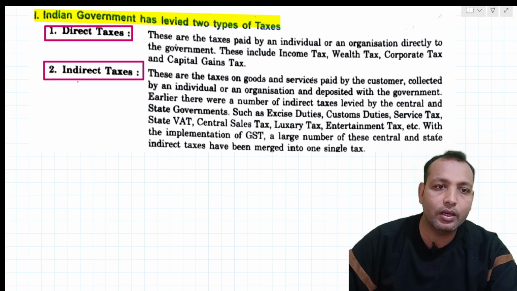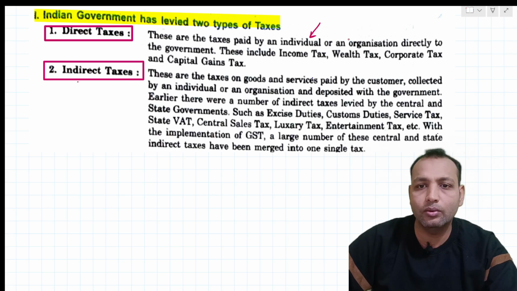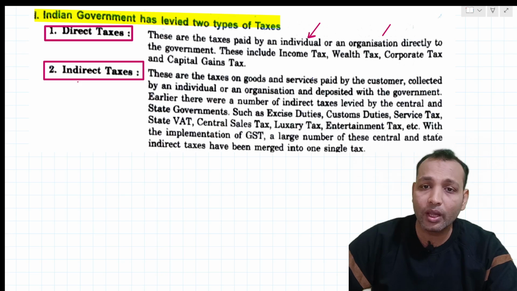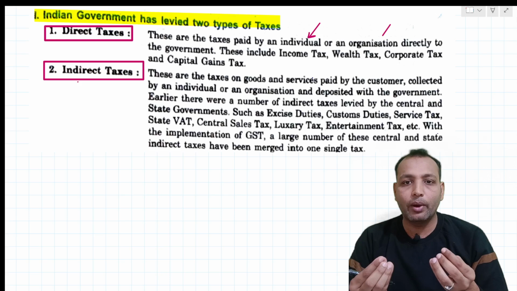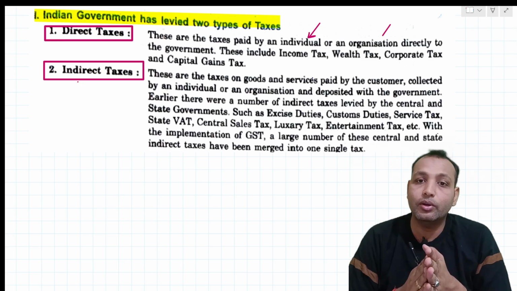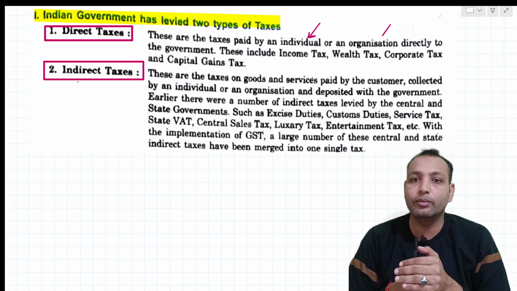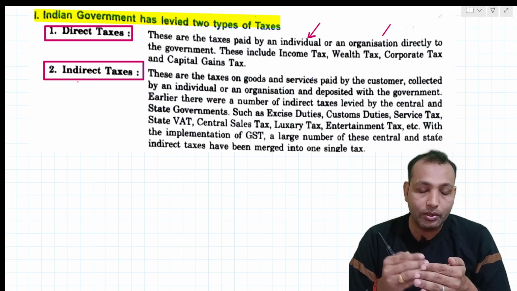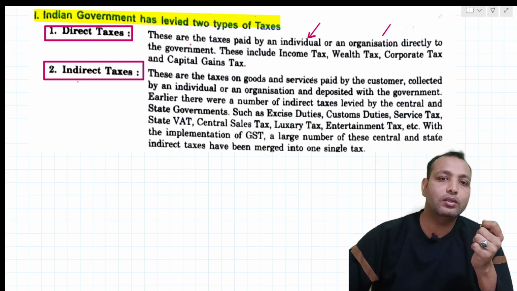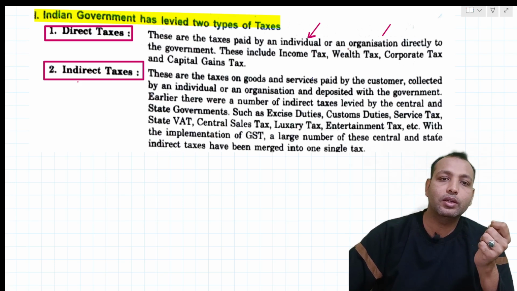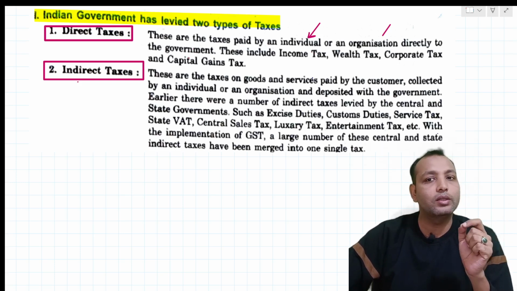These are the taxes paid by an individual or an organization directly to the government. If I'm earning something annually, I have to pay the tax. Direct tax means what, that is ITR, income tax return filing we are doing. So a direct tax we need to pay to the government. These are the taxes paid by an individual or an organization directly to the government.